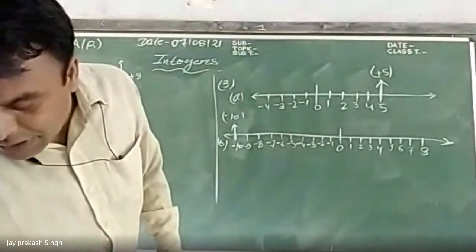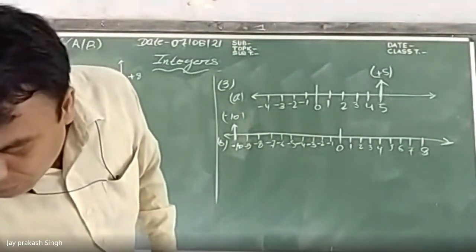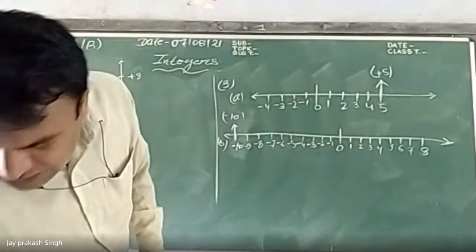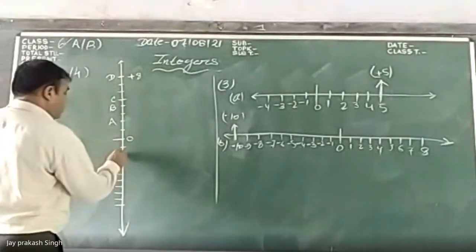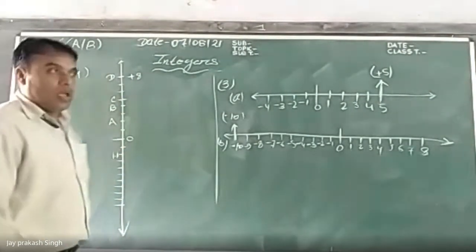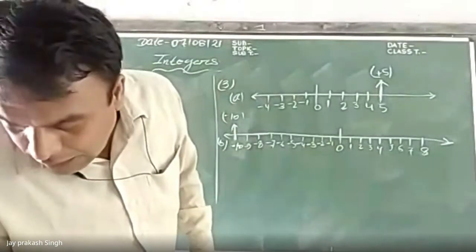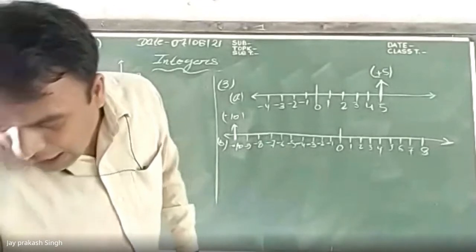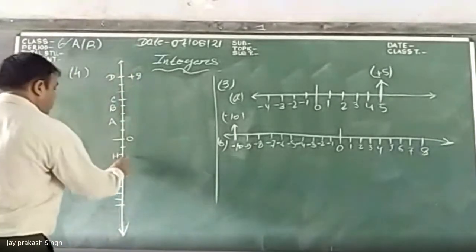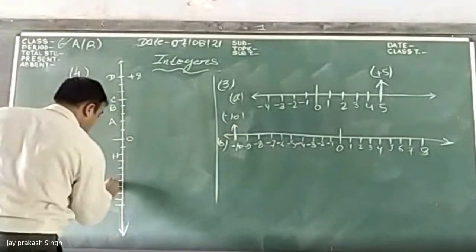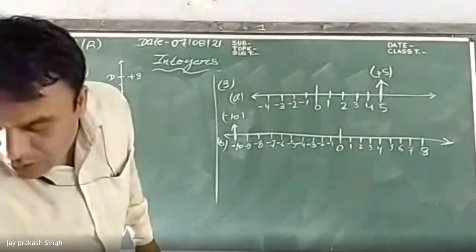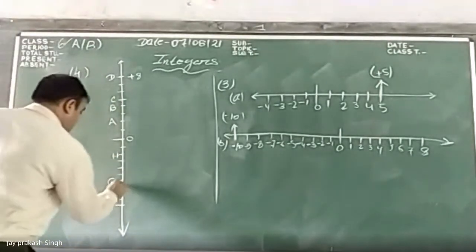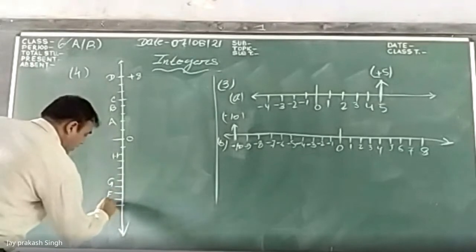Then at minus 6 it is D, and then F, and E is here and T here.